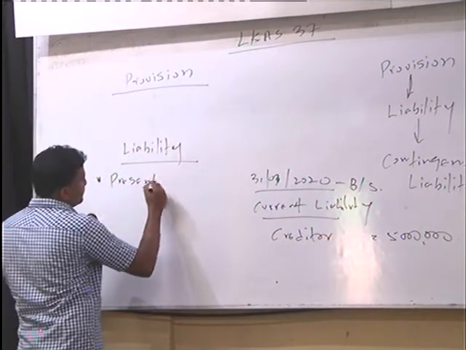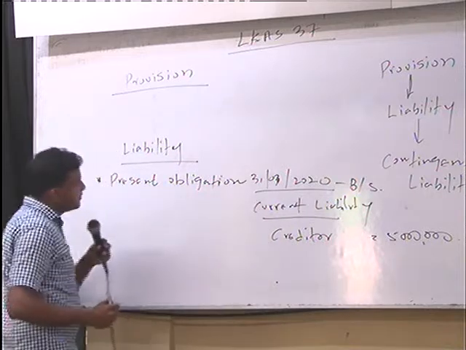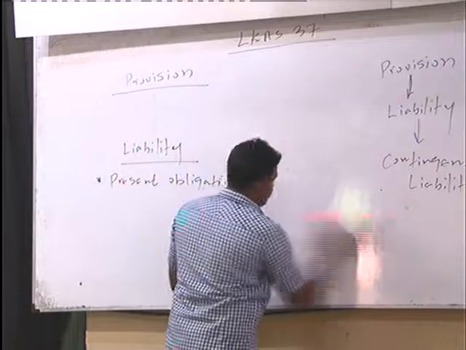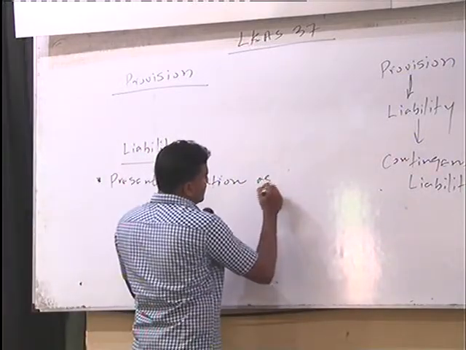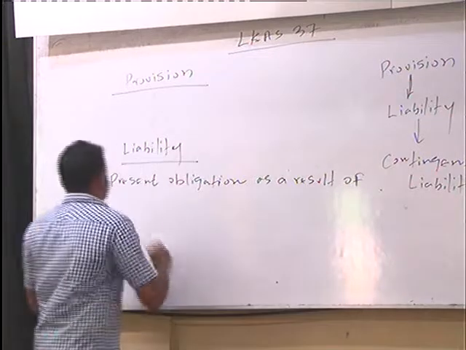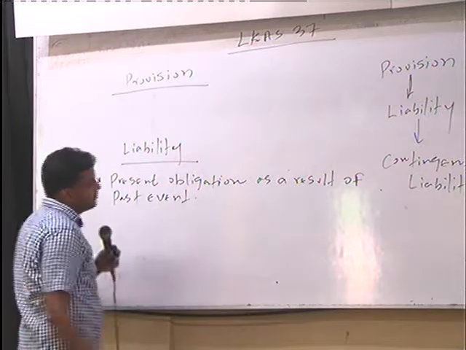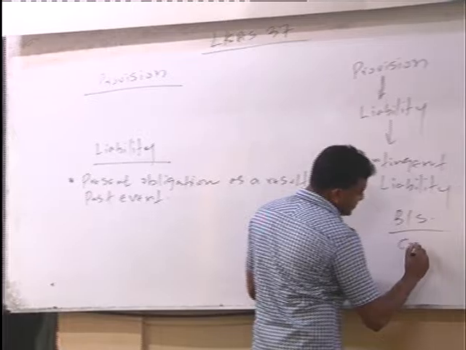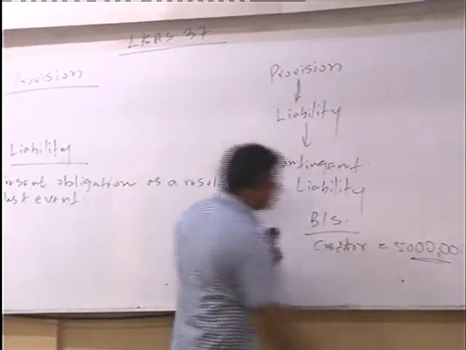Present obligation as a result of past event. For example, in my balance sheet there is a creditor of 5 million rupees.